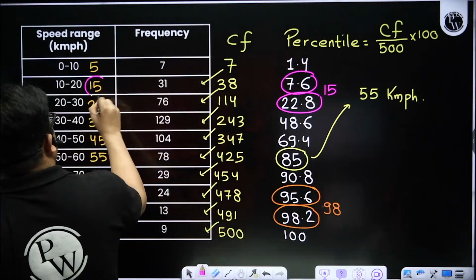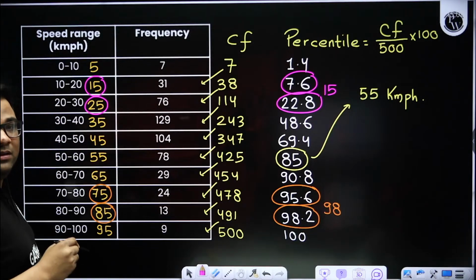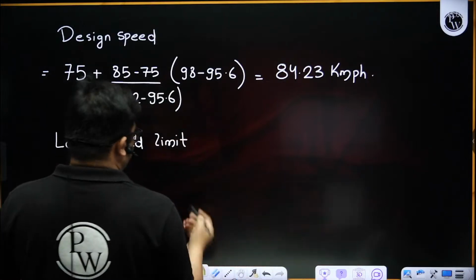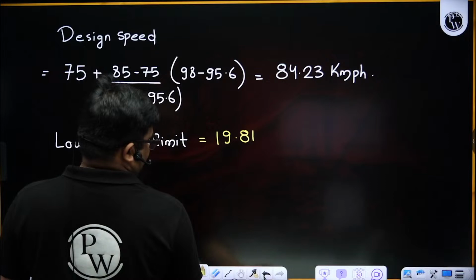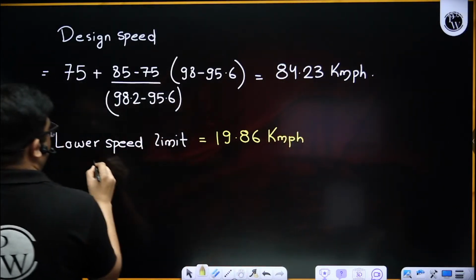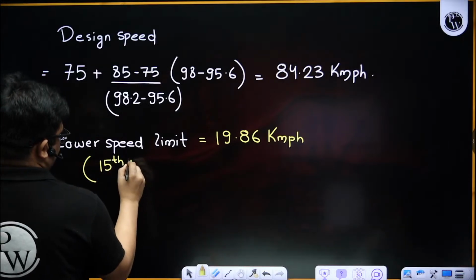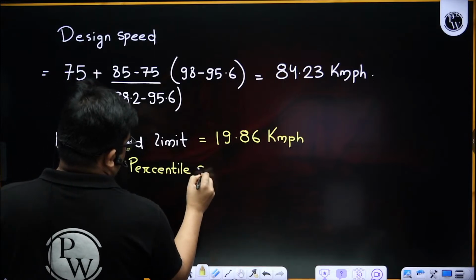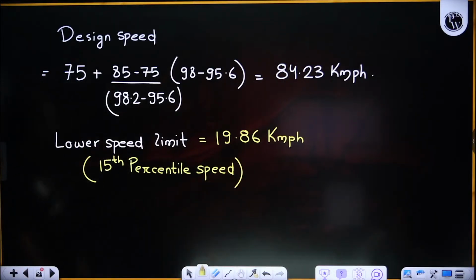How much are you getting for the lower speed limit? 19.86. Okay, I am taking your value. This is the 15th percentile speed. Okay, very good, very nice.